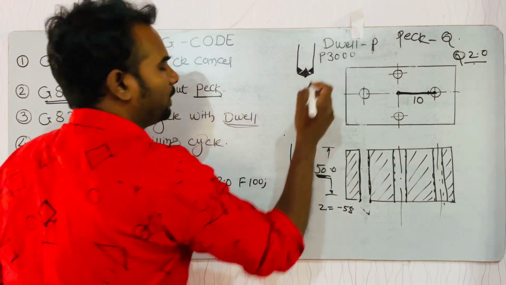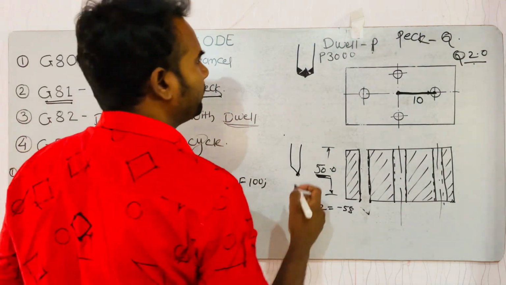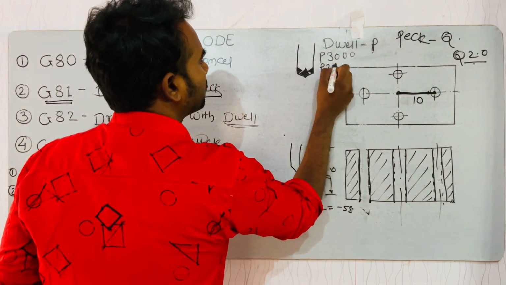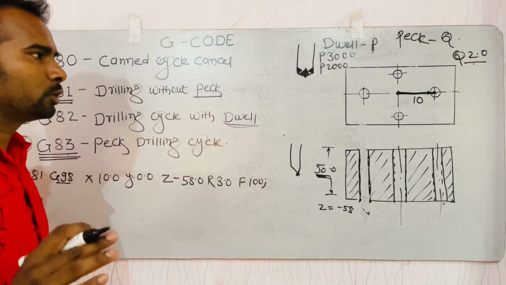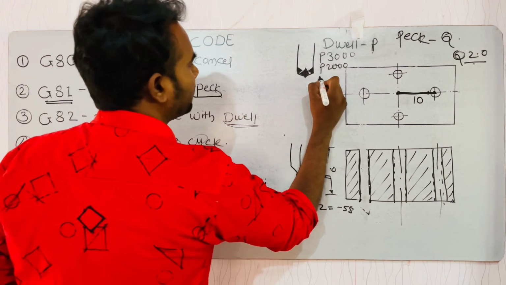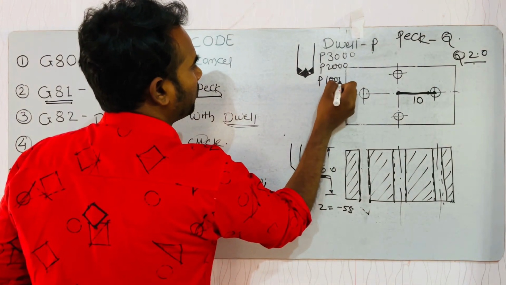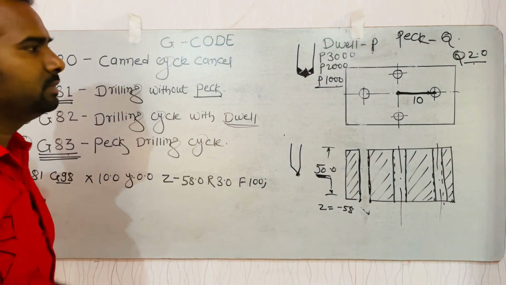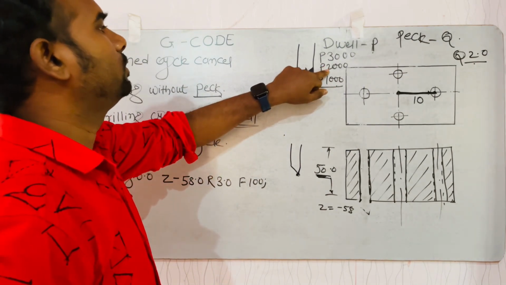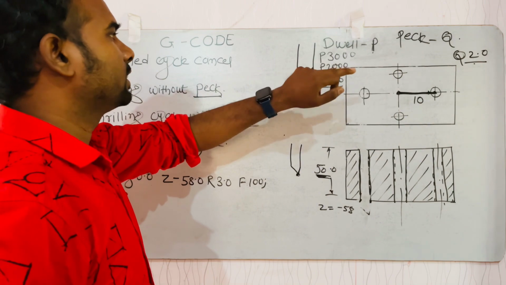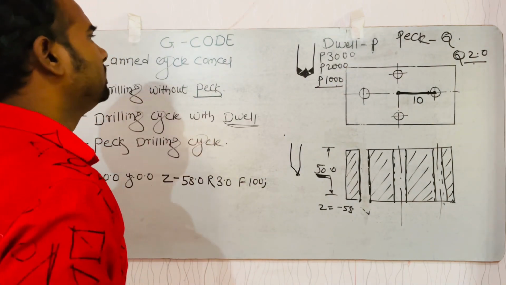For 2 seconds, P 2000. For 1 second, P 1000. So P 1000 means 1 second, P 2000 means 2 seconds, and P 3000 means 3 seconds.